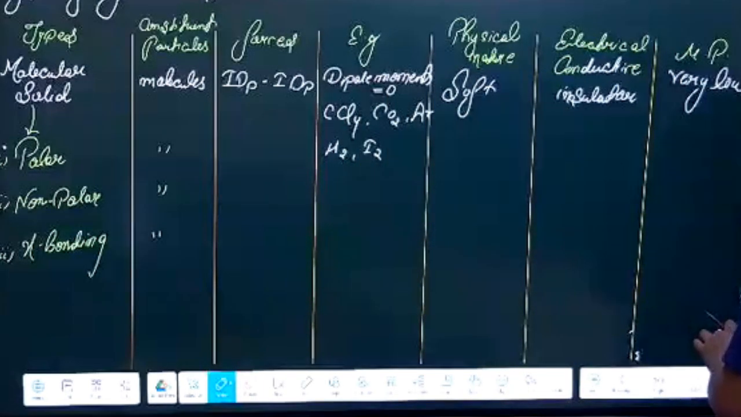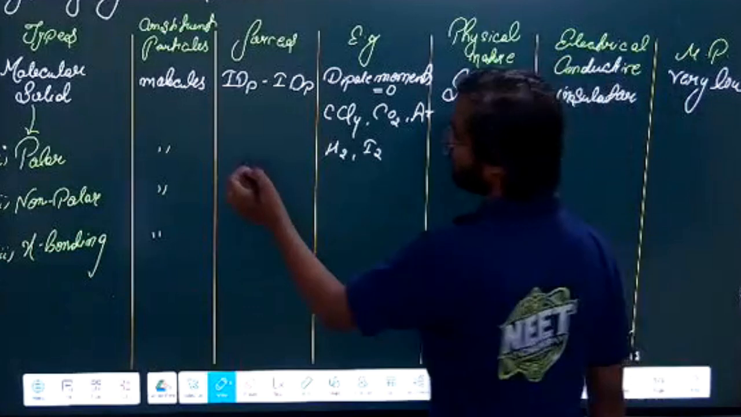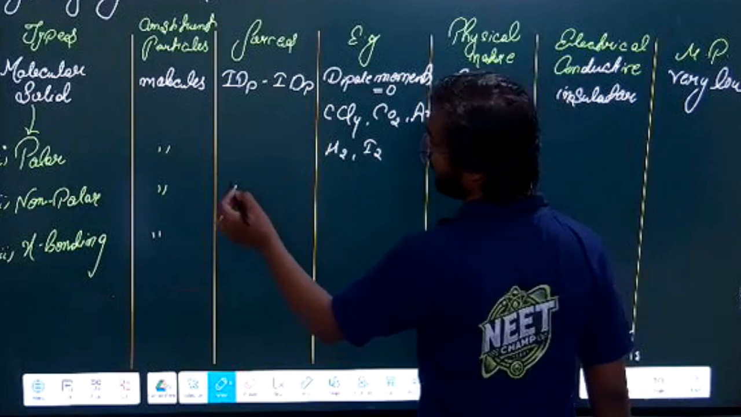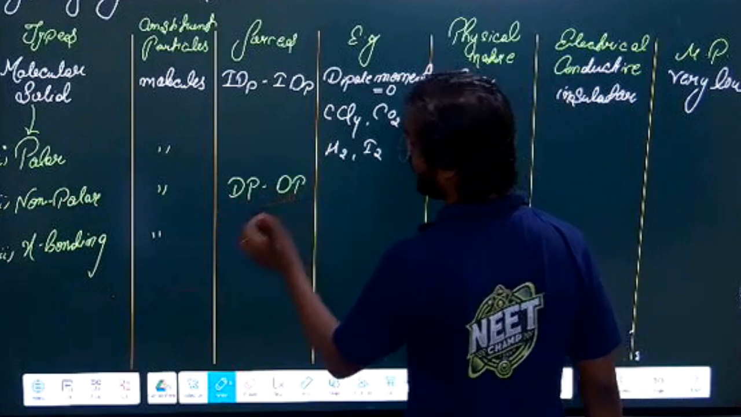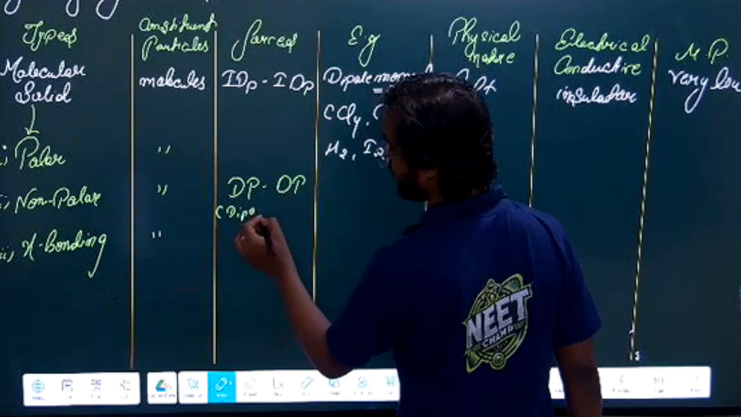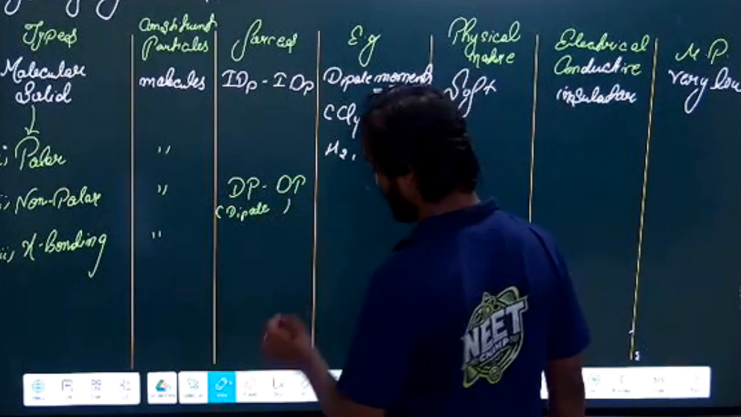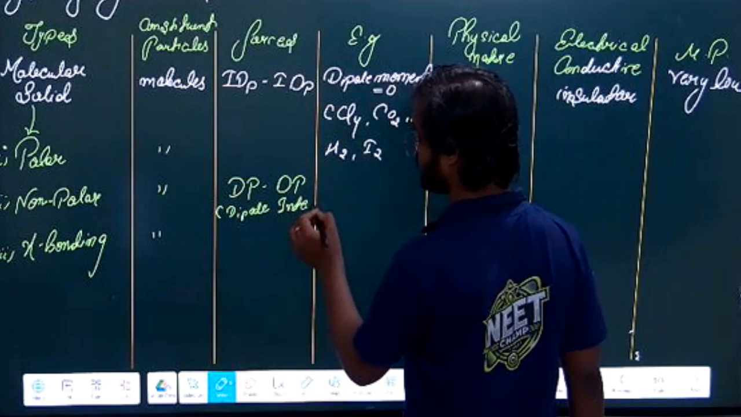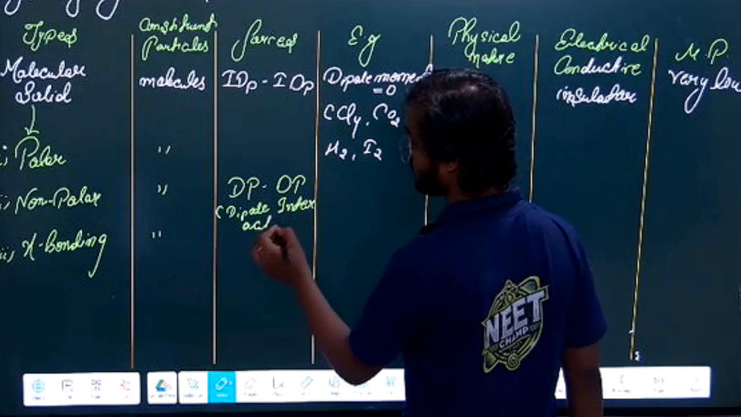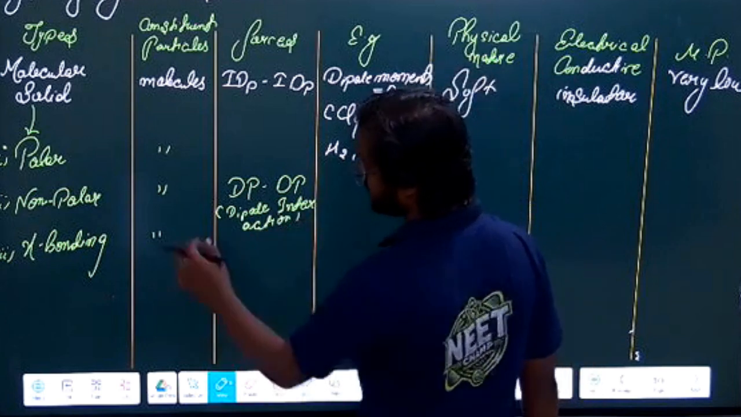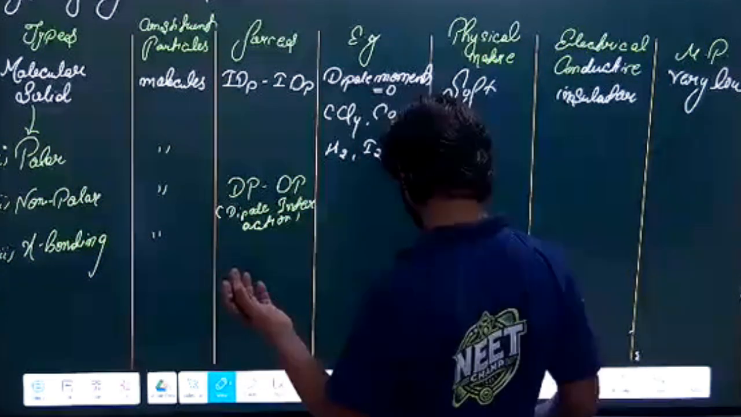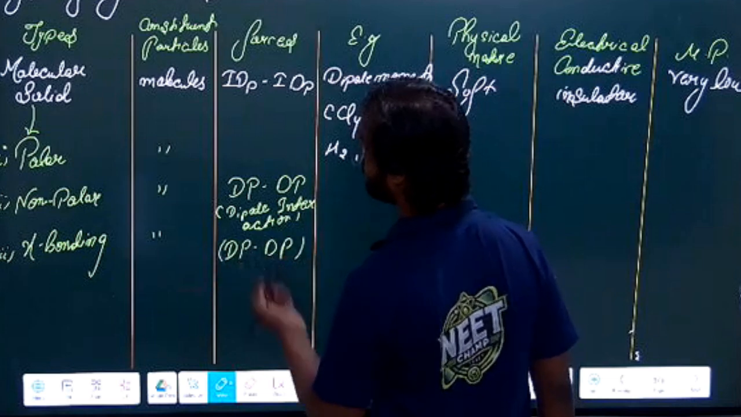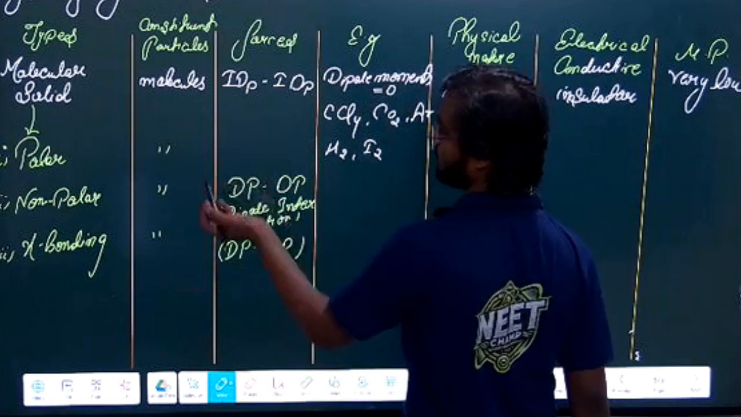Second, what are the types of interaction? Basically in polar, which type of interaction will we have? We will have DP. DP means dipole interaction. This will have a dipole interaction. Clear? H bonding, you know, hydrogen bonding, that is also a type of dipole interaction.